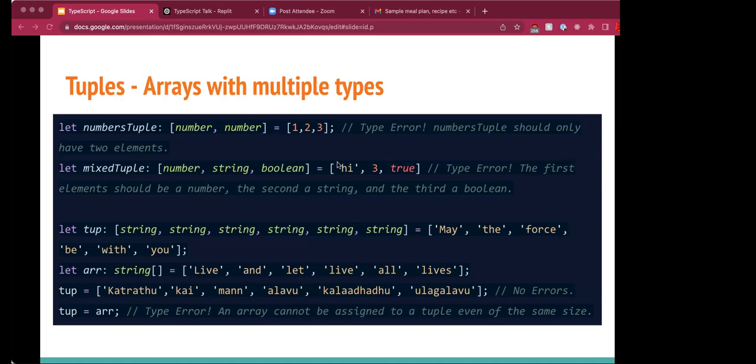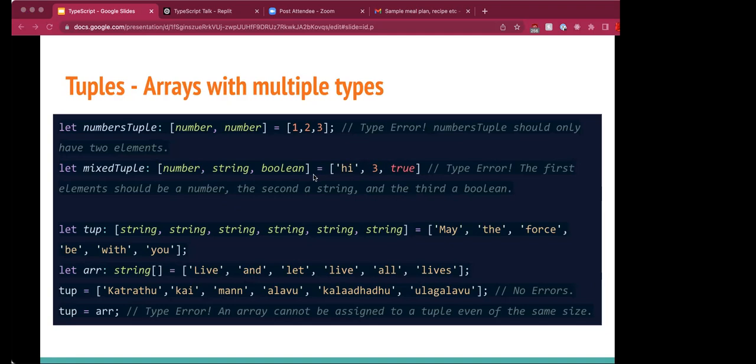Here we are specifying the type of the tuple to contain a number, string, and a Boolean in the set order. But the value assigned is of a different order: string, number, Boolean. So it throws an error stating what type each element should be.